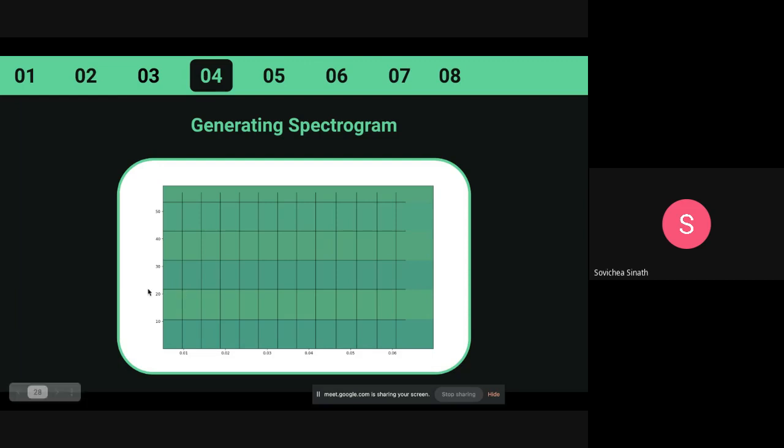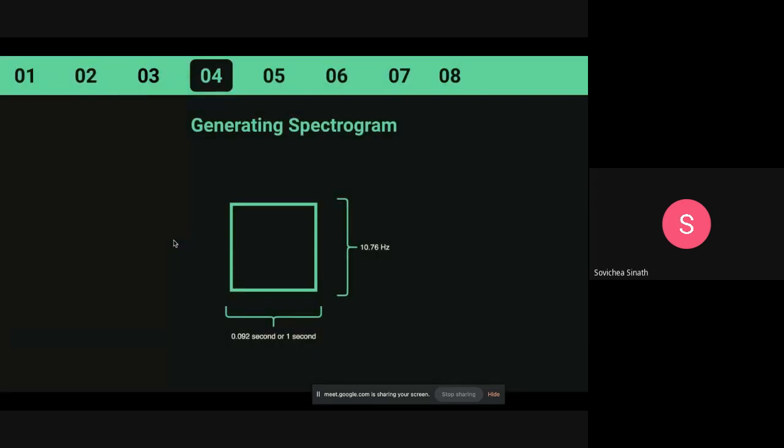As you can see, we can see the range of what we call the bin frequency change from the color. It goes from dark green to light green to dark green and back to light green. Like you mentioned, each of those cells is roughly 10.76 hertz and 0.092 second.